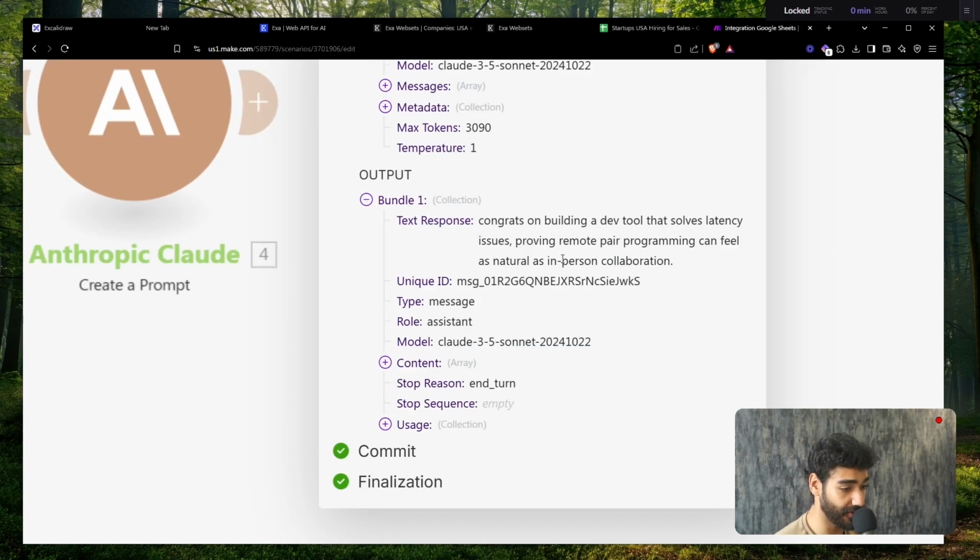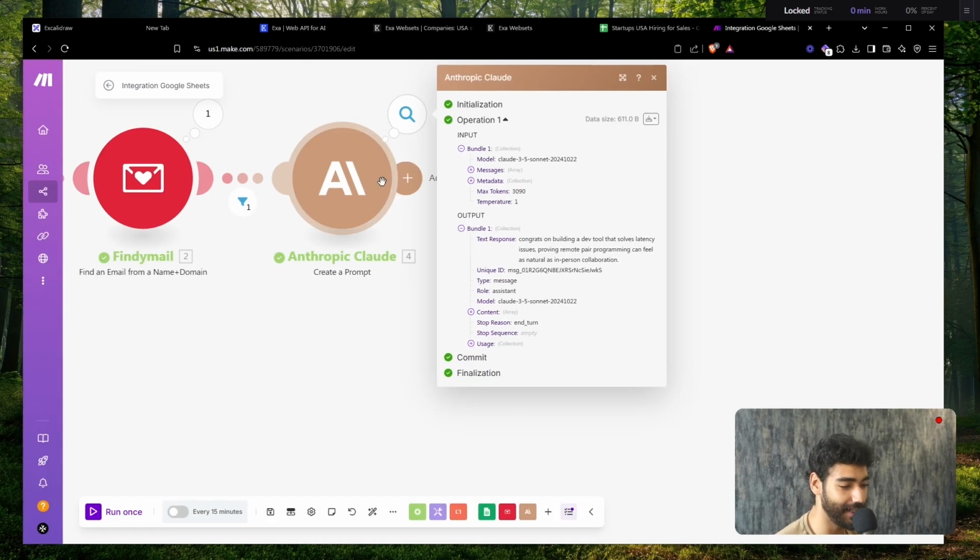Awesome. So congrats on building a dev tool that solves latency issues, proving remote pair programming can feel as natural as in-person collaboration. Wow, that's an amazing personalization. When's the last time you received an email just like this?